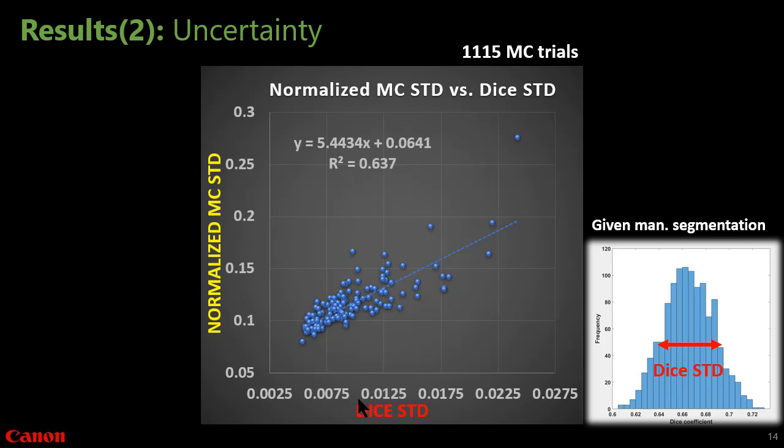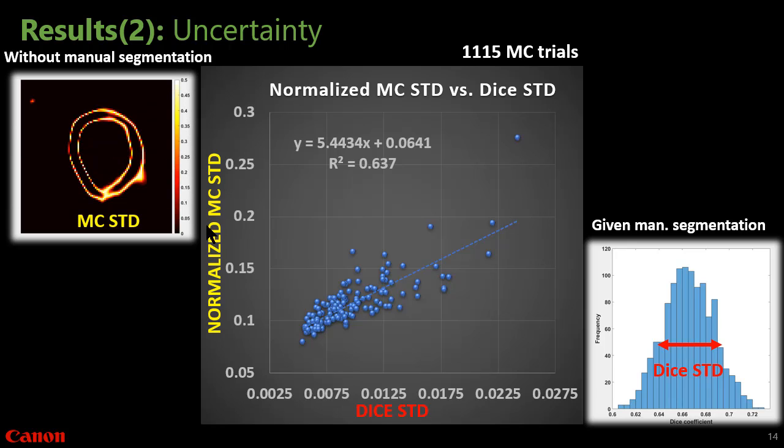This is the result for uncertainty measure. On the x-axis is the uncertainty measure using Monte Carlo dropout, given the manual segmentation. However, during production, manual segmentation may not be available. So on the y-axis is the Monte Carlo dropout estimate of the model uncertainty without knowledge of manual segmentation. And as we can see in this correlation plot, the two ways of measuring uncertainty are in good agreement.